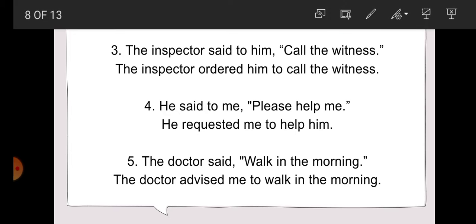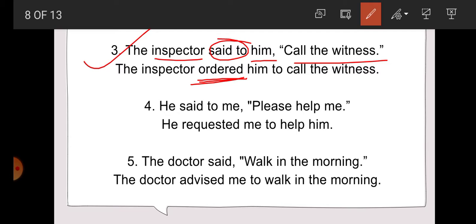Now example number 3. The inspector said to him, call the witness. Students, so the inspector and here object is him. So inspector said what? Said to him, call the witness. So students, what we can use? Call the witness. It is ordered here. So we can use the verb, which one? Ordered. Said to is here past. That's why ordered is used here. The inspector ordered him to. For inverted comma to is used. Call the witness.